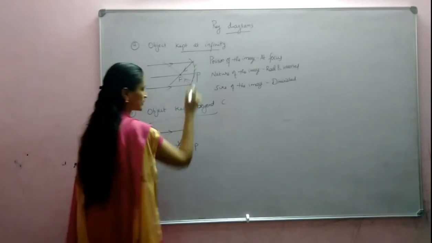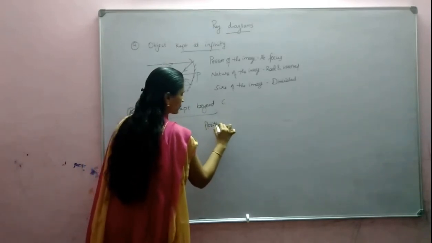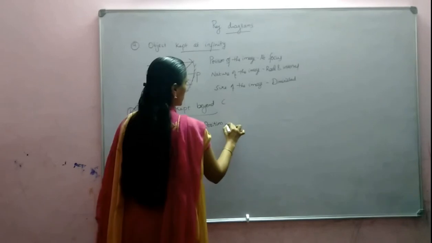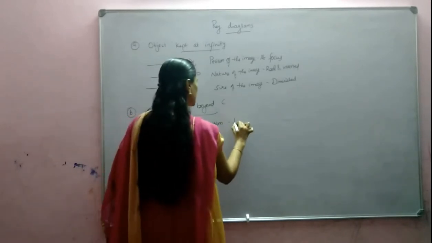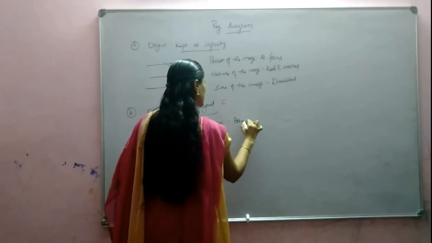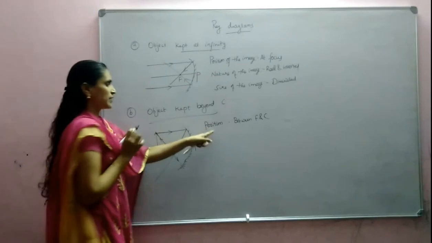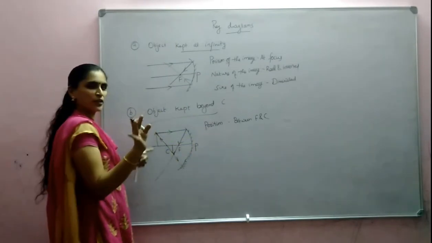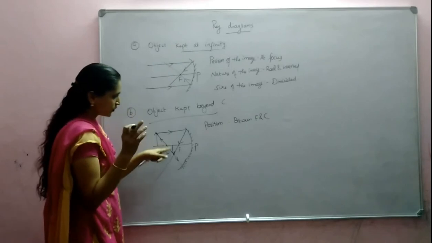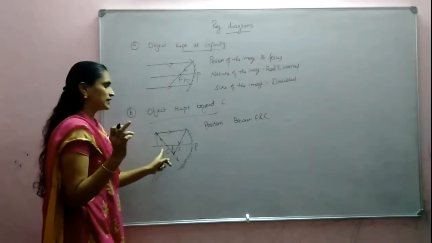So in all those cases, here also we can write. What is the position? Position of the image is between F and C. But position means all this is related to the image only. The object is already kept here, no need, we know everything. So about the image we are writing: position of the image is between F and C.